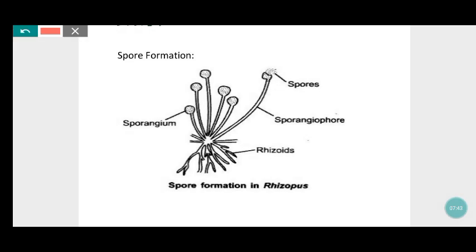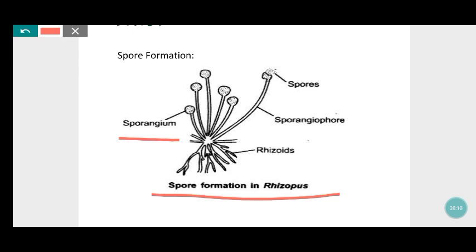Spore formation is also an important type of asexual reproduction. Spore formation is nothing but the spores which are formed from the adult plants are blown away, and from those spores new plants are obtained. Here the example given for spore formation is Rhizopus. In this, this is the sporangium. This is where the spores form.